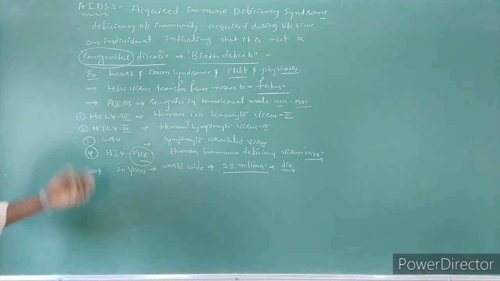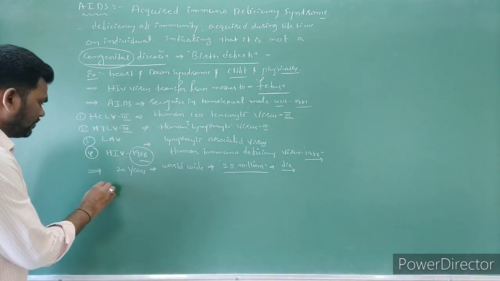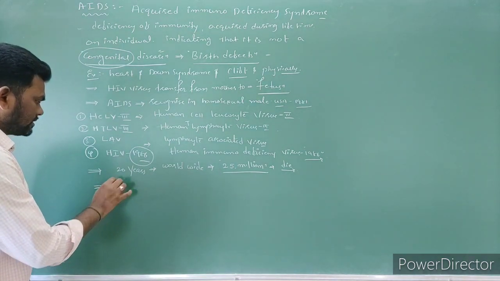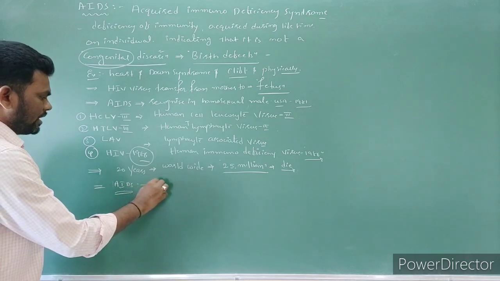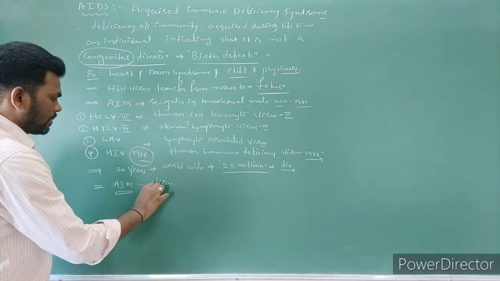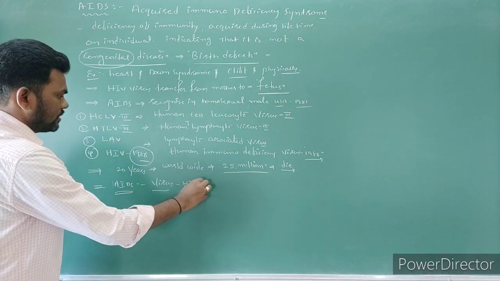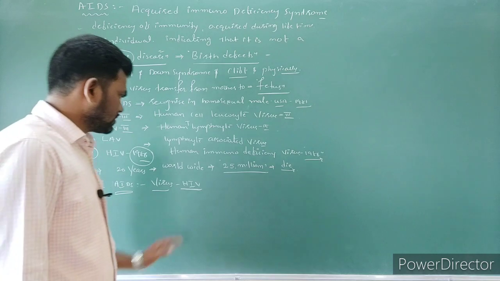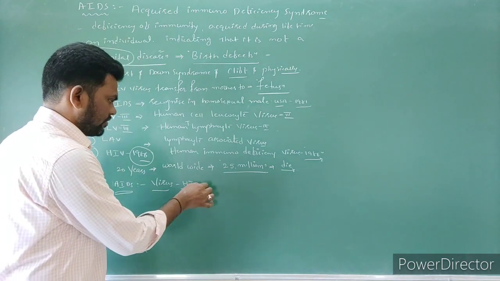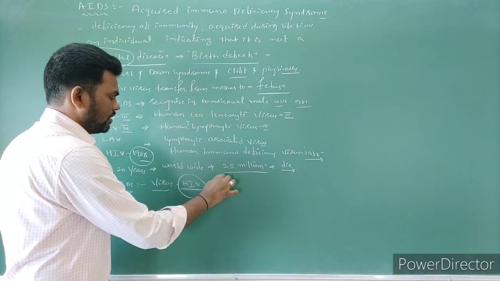Next, AIDS is a disease which is caused by a virus. The virus name is HIV. Okay. Then let's focus on some information regarding the HIV virus.